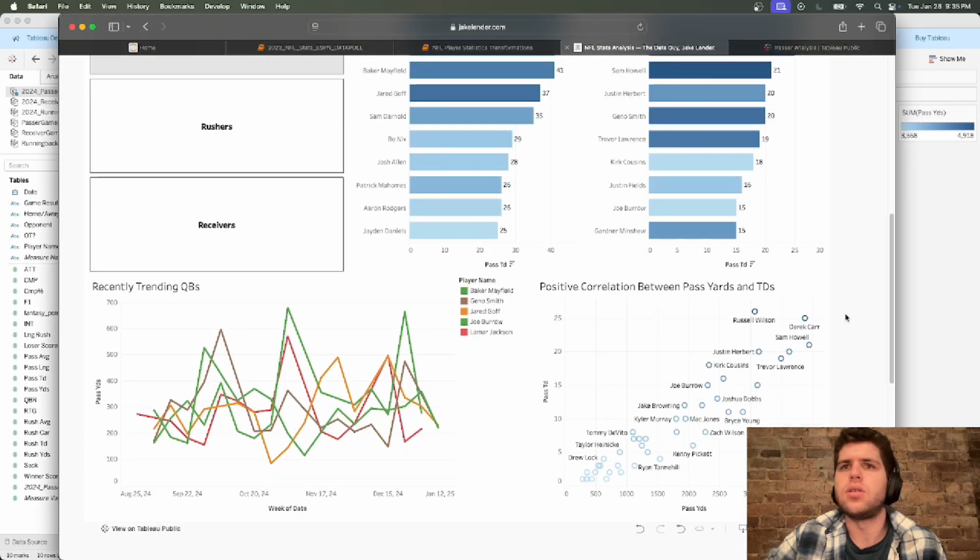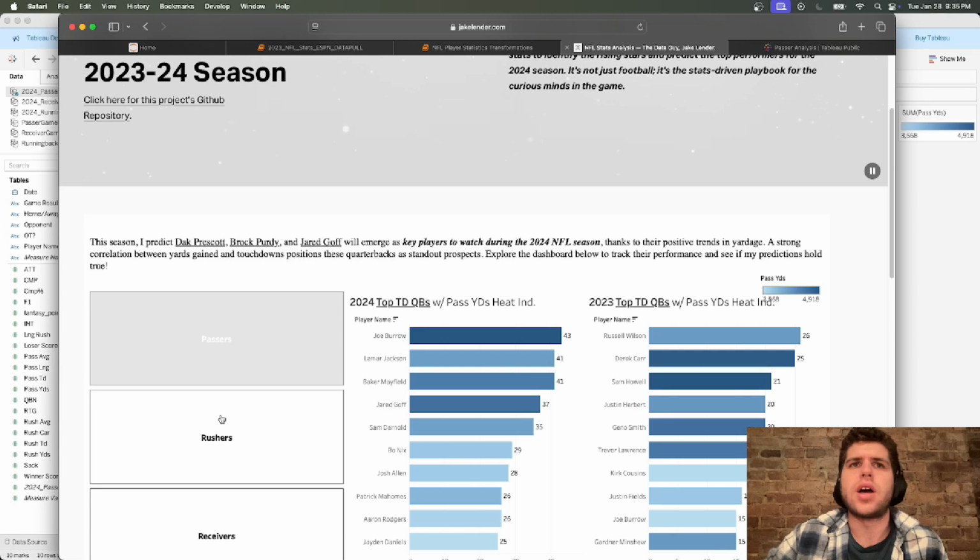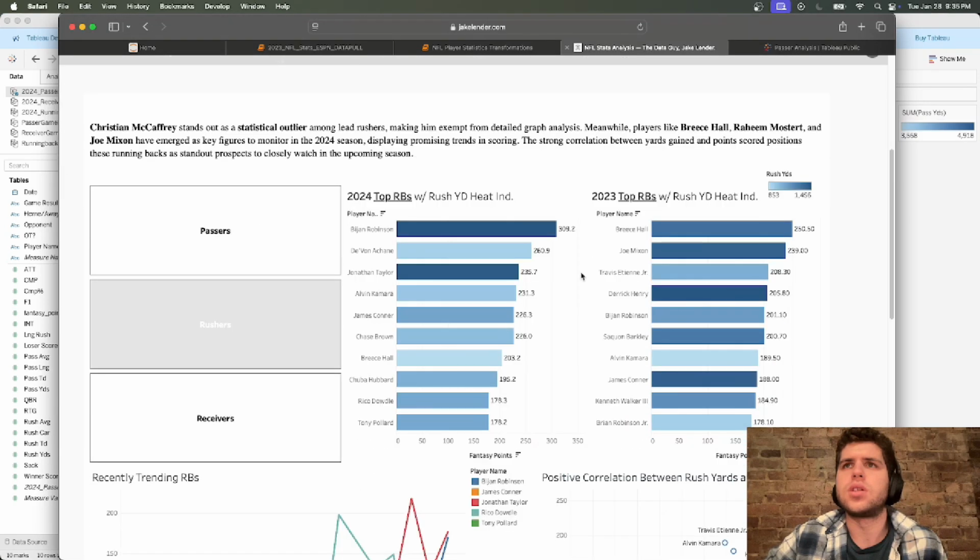And if we go through the rest of the dashboard to look for distinctions as well, we could take a look at the top running backs. Yeah, there's a gap here of 40. It doesn't hurt to take a look at why that's occurring actually. Especially we can see that the rush yard difference is almost a 500-yard rush difference. So there actually might be something going on with that. That's definitely something we're going to want to take a look at.